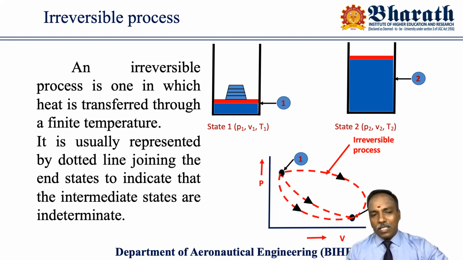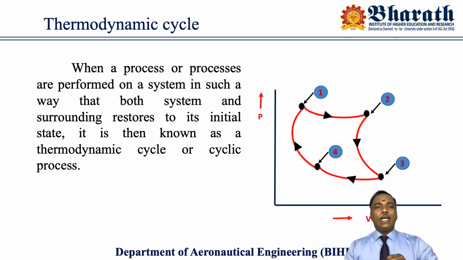It is usually represented by dotted lines. Reversible process will be represented by a continuous line. Here it will be represented by a dotted line. The line joining the end states indicates the intermediate states are indeterminate. Okay. So we understood what is the reversible and irreversible process. Right. So finally, thermodynamic cycle.